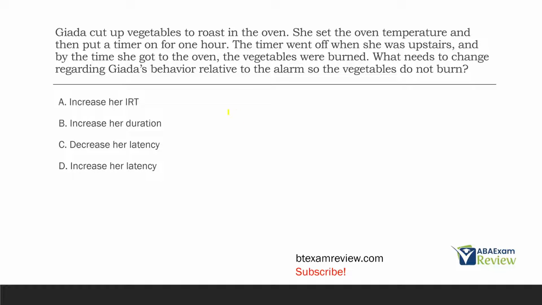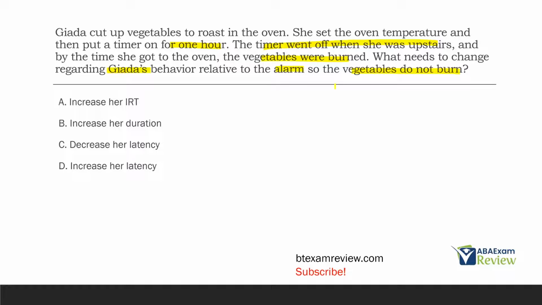All right, we've got a behavior question, and as always, in our behavior questions, we first start with whose behavior? Well, we're looking at Giada's relative to the alarm so the vegetables do not burn. So what does Giada have to do once the alarm sounds so the vegetables do not burn? What's the issue here? She's roasting vegetables. She set the oven temperature and timer for 1 hour. Timer went off when she was upstairs. By the time she got to the oven, vegetables were burned.